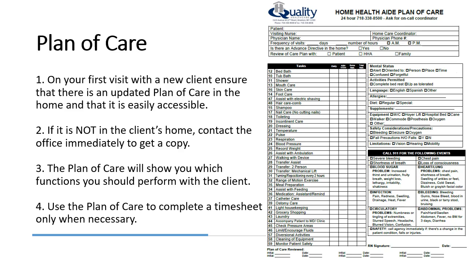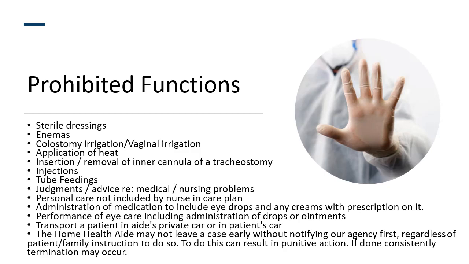4. Use the plan of care to complete a timesheet only when necessary. Prohibited functions: sterile dressings, enemas, colostomy irrigation, vaginal irrigation, application of heat, insertion or removal of inner cannula of a tracheostomy, injections, tube feedings, judgments, advice on medical or nursing problems, personal care not included by the nurse in the care plan, administration of medication to include eye drops and any creams with a prescription on it.